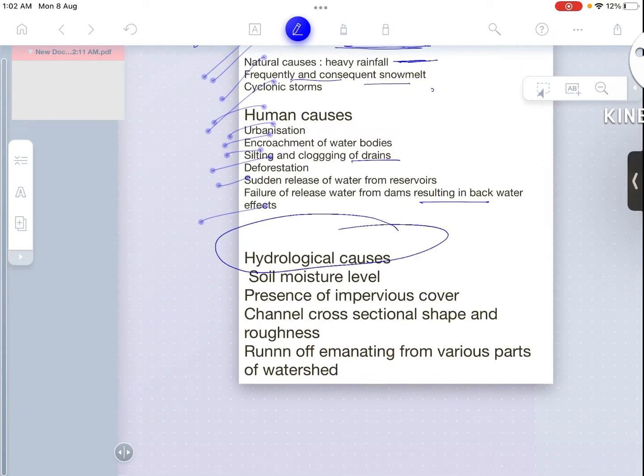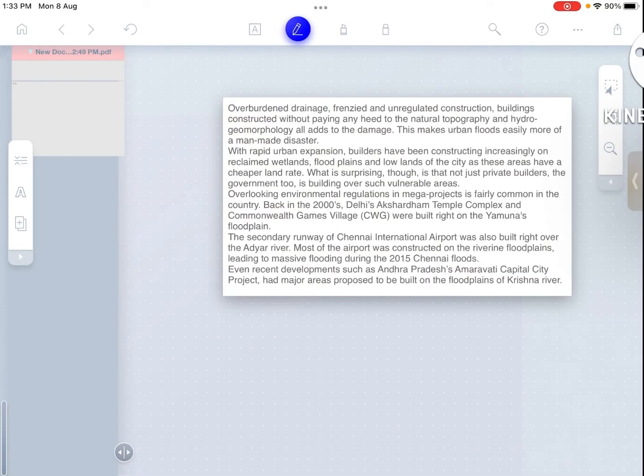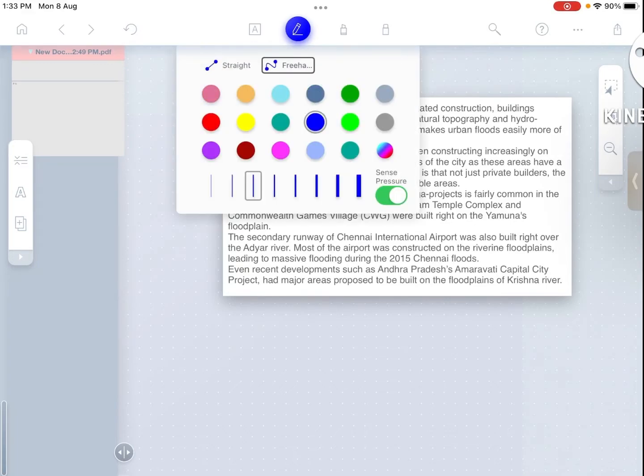Hydrological causes, which are soil moisture level, presence of impervious cover, channel cross-sectional shape and roughness, runoff emanating from various parts of the watershed. I have earlier said that the presence of water bodies near the urban cities has least to do with the urban flood. We would see that these floods are not natural, but these are man-made disasters.